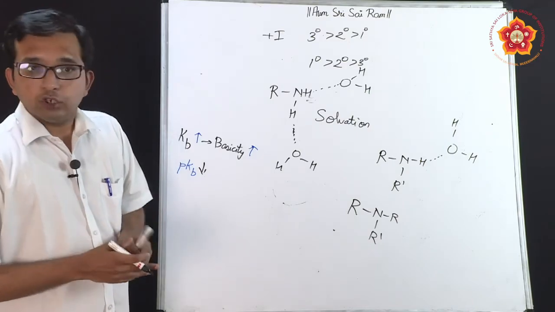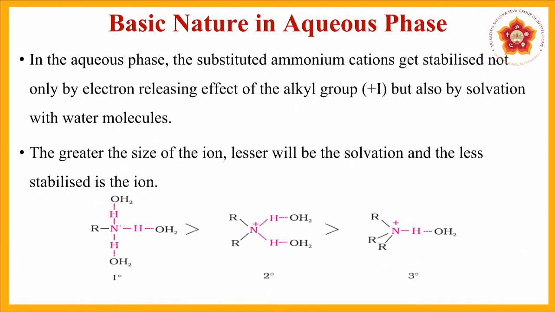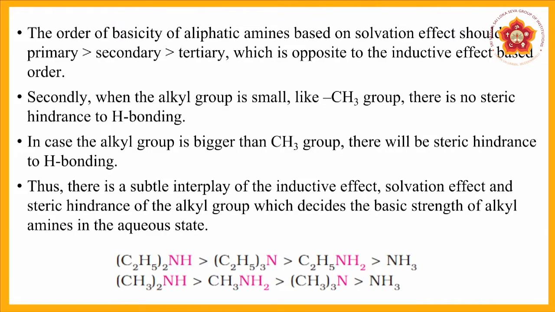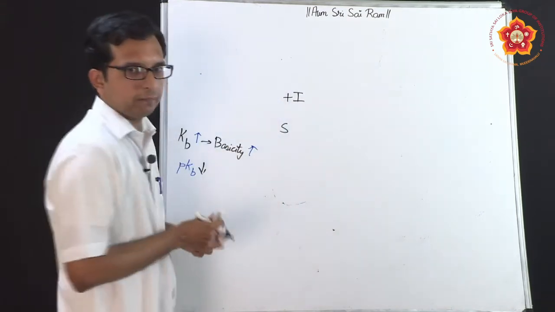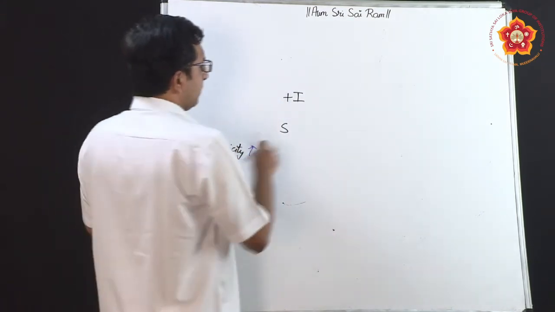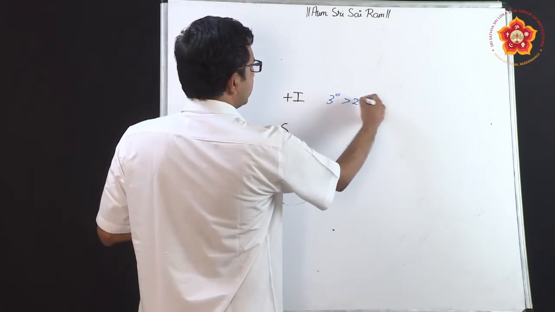Whenever we consider the basicity of these compounds, we have to keep in mind both the effects, and this study now becomes an individual study of particular compounds. What I mean is, let me denote the kinds of effects taking place: one is the plus I effect and the other is the solvation effect. How can I show this? Plus I effect: tertiary greater than secondary greater than primary.